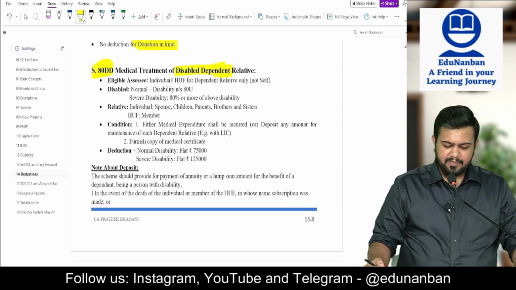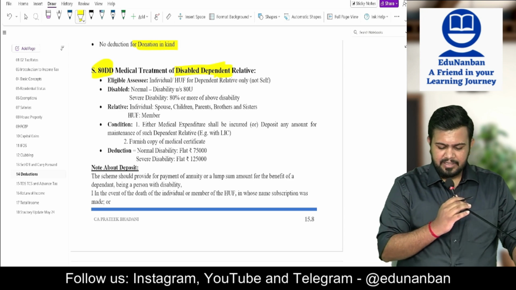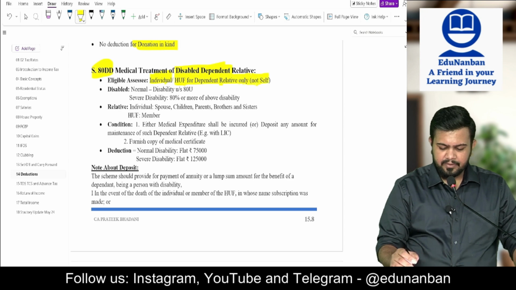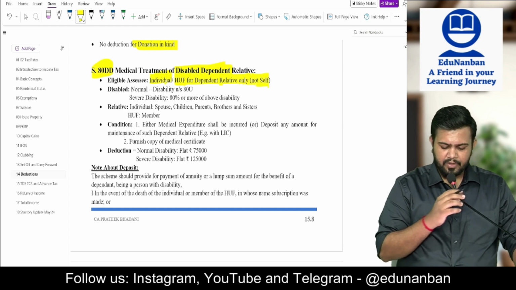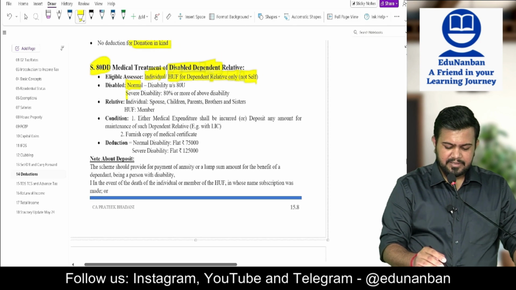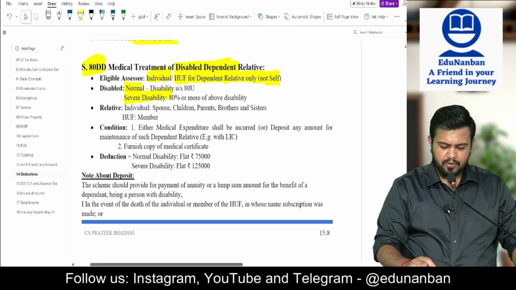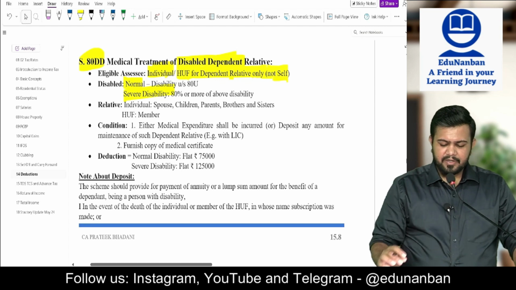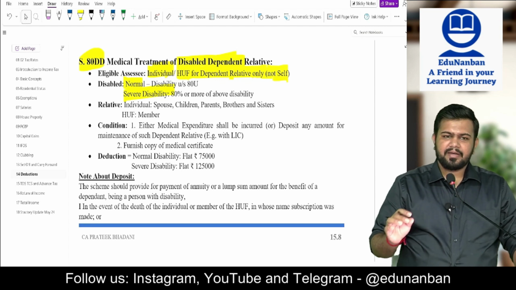Eligible assessee: individual or HUF, for a dependent relative only, not for self. Normal disability, severe disability. Okay, listen. Section 80DD, medical treatment of disabled dependent relative.